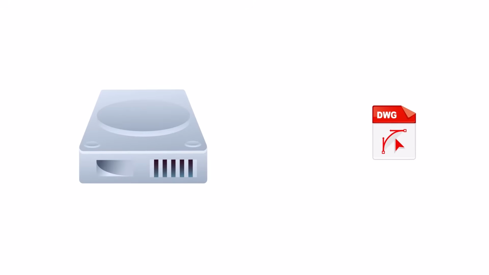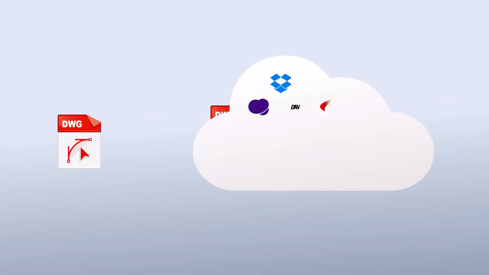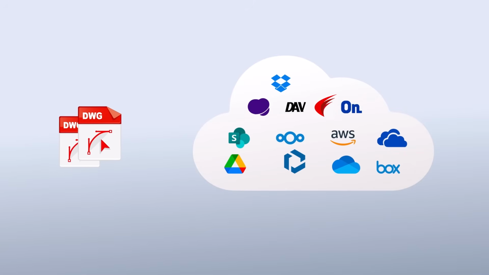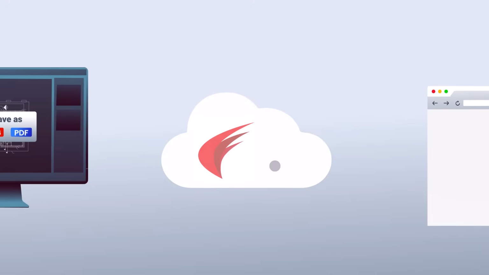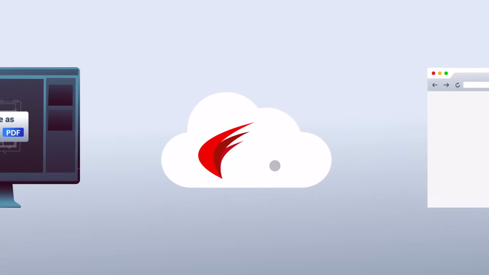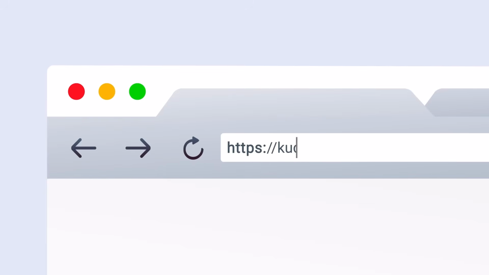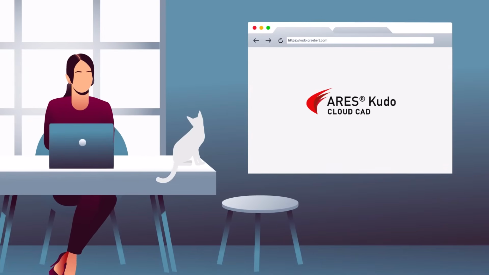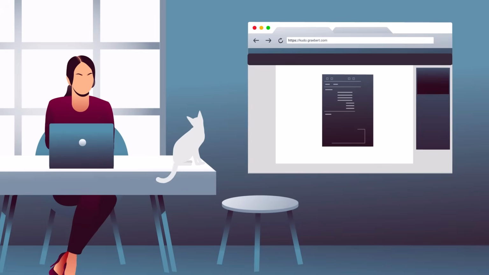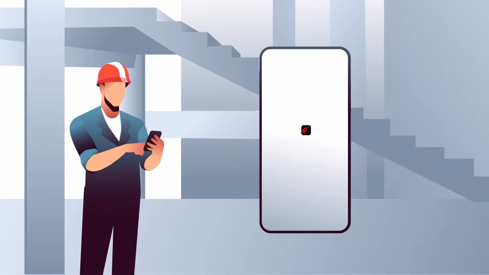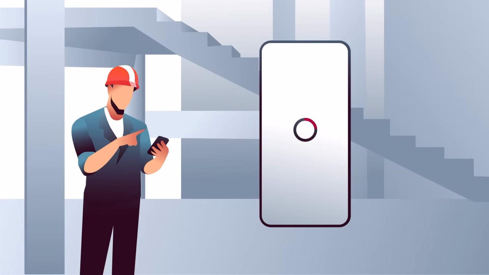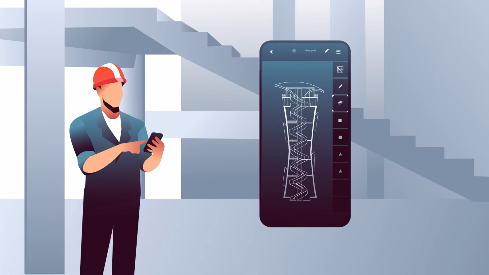You can use local files as before, but you can also synchronize your work with a large number of cloud services and enable real-time collaboration with other users and devices. Nothing to install, nothing to update. The online version, ARES Kudo, allows you to access and modify your files on any occasional computer directly in an internet browser. With ARES Touch, you can take your drawings on-site, and they're always up to date.